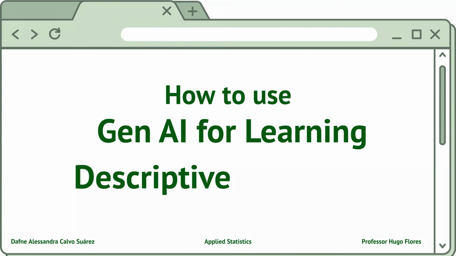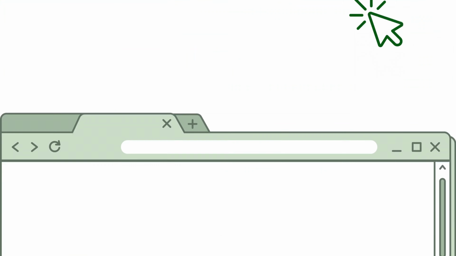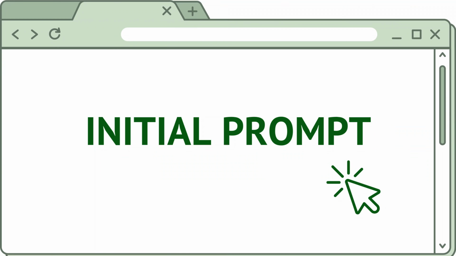Tutorial on how to use generative AI for learning descriptive statistics. Here is the initial prompt I gave to ChatGPT.